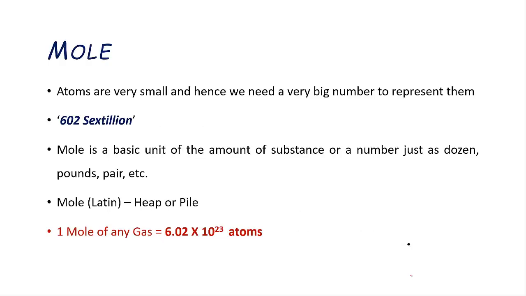What is mole? Mole is a term used to count the number of atoms in the given quantity. Atoms are very small, and hence we need a very large number to represent them, and counting and calculating them would be a very tedious job, because in 1 gram of hydrogen there would be 602 sextillion atoms of hydrogen. To represent it in an easy way, we have termed mole. Mole is a basic unit of the amount of a substance, or a number, just as dozen, pounds or pair. Mole in Latin means heap or pile, and here 1 mole of a gas equals 6.02 into 10 raised to 23 atoms.